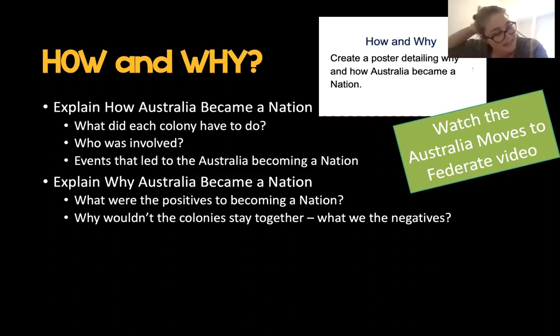Again, you would be writing in full sentences for this, and it would be 3 or 4 paragraphs all up for why and how Australia became a nation. Of course, you may include photos and everything like that, or pictures on your poster to make it more engaging.